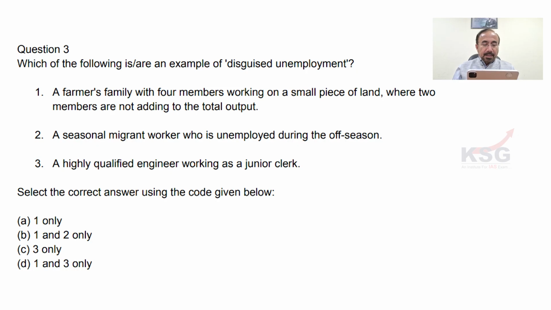Second, the seasonal migrant worker who is unemployed during the off season. हमें क्या देखना है? We have to find disguised unemployment. Third, a highly qualified engineer working for a junior's work. I think the third one is underemployment. Second one is the seasonal unemployment. I suppose only one is the example of disguised unemployment. Marginal productivity 0 है वहाँ पे दो लोगों की.